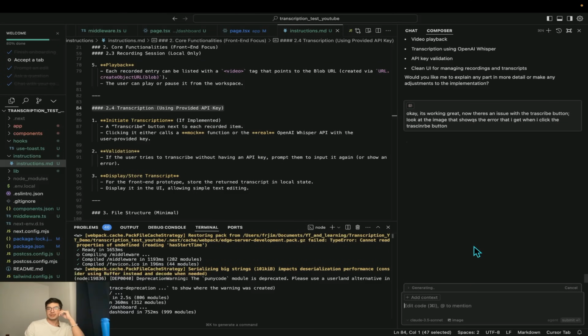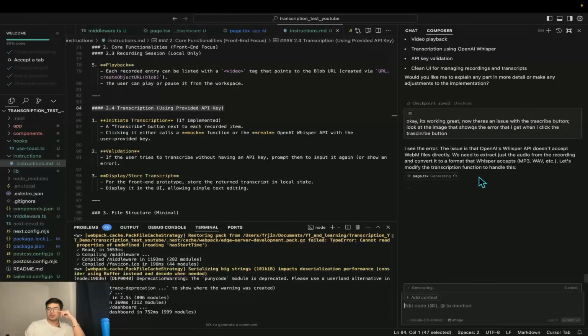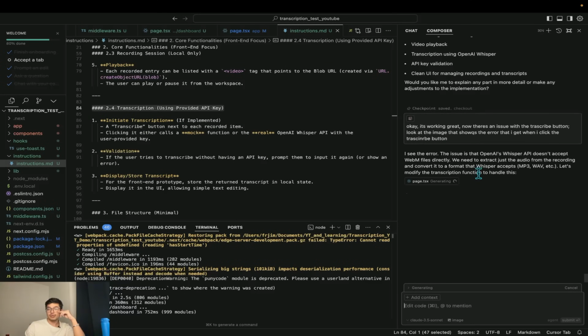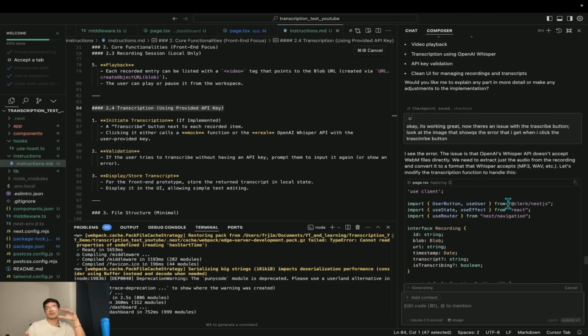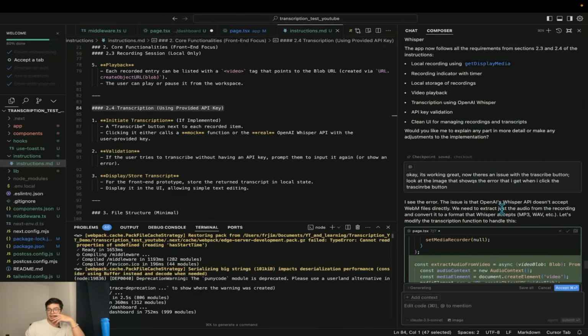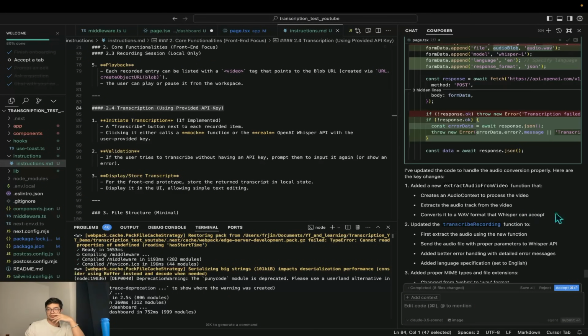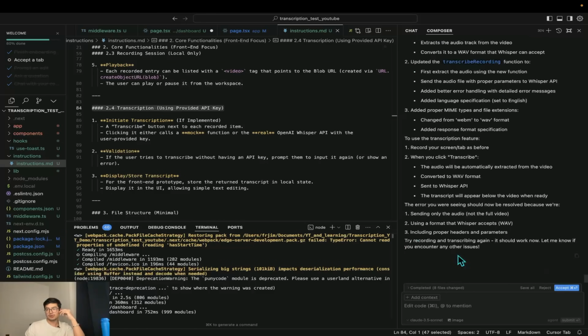Okay, let's have a look at this. The issue is that OpenAI's Whisper doesn't accept WebM files directly. So we need to extract just the audio from the recording and convert it to a format that Whisper accepts. Makes sense. At least it's not a dependency problem or something like that. It's just having to add additional functionality. So let's go ahead and add that. Yes, WAV is the format that Whisper accepts.